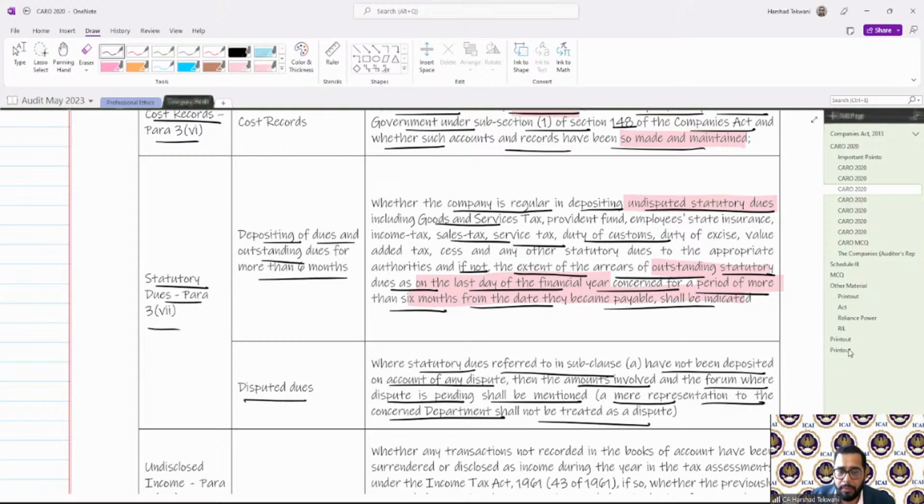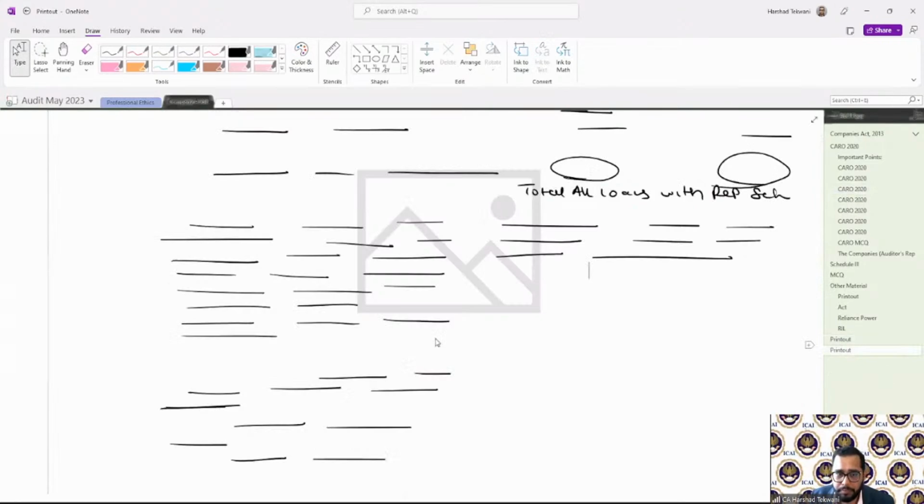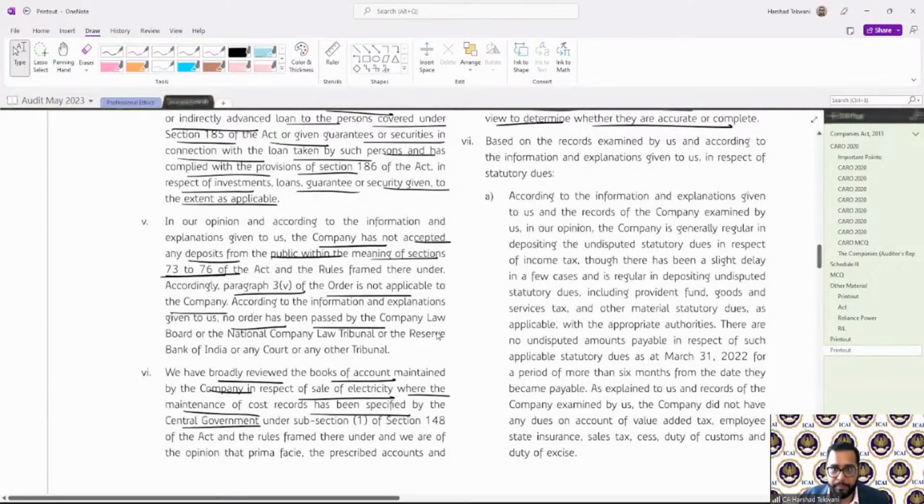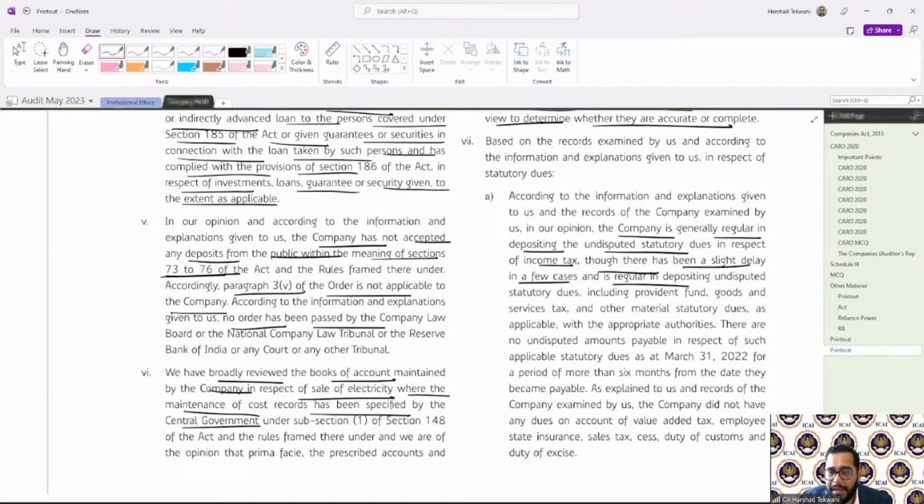Let us see one real life example. Based on the records and everything, according to the explanation given to us, the company is generally regular in depositing undisputed statutory dues of income tax, though there has been slight delay in a few cases, and is regular in depositing undisputed statutory dues, including provident fund, goods and service tax, and other material statutory dues as applicable.